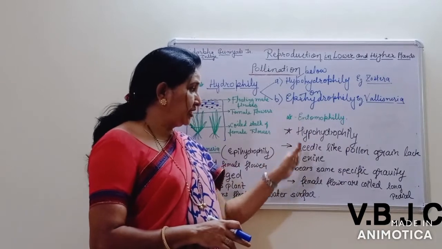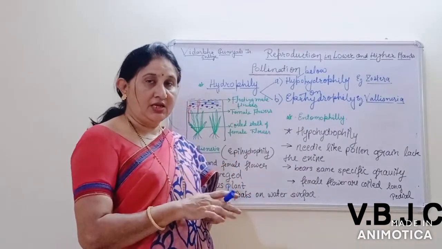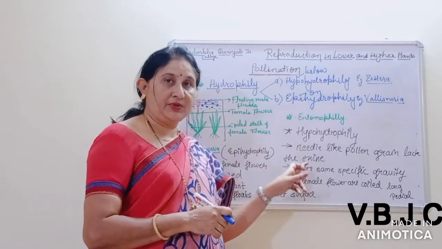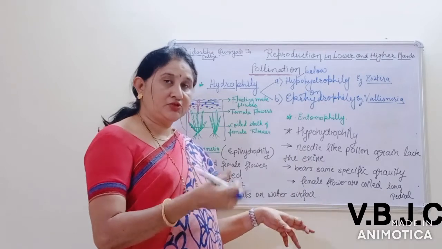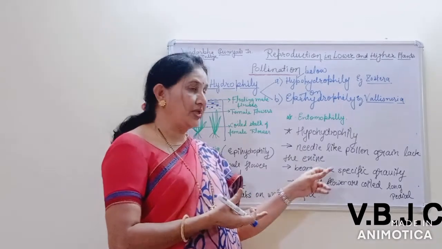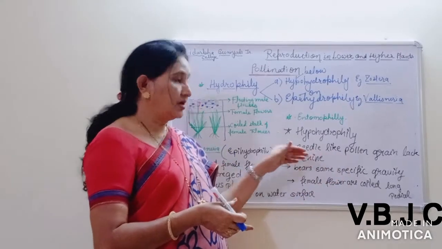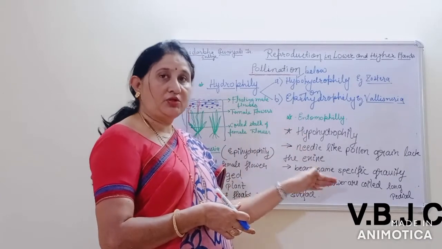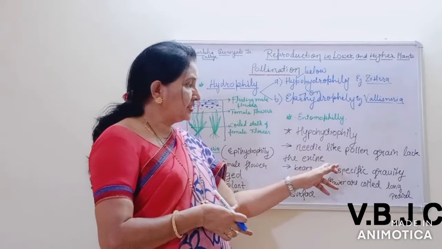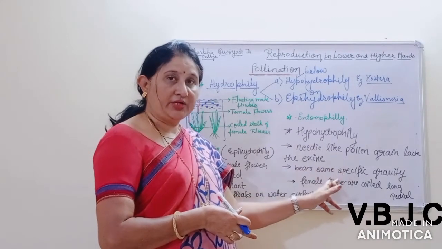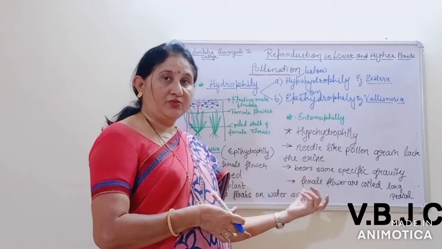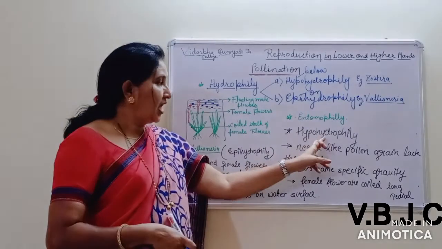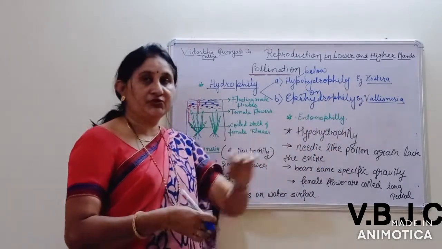Here pollination takes place below the water surface. The female plant is a submerged plant. At the maturity of the anther of the male plants, the pollen grains float below the water surface. When these pollen grains come in contact with the stigma, they coil around it and germination takes place. This is hypohydrophily, and the example is Zostera.